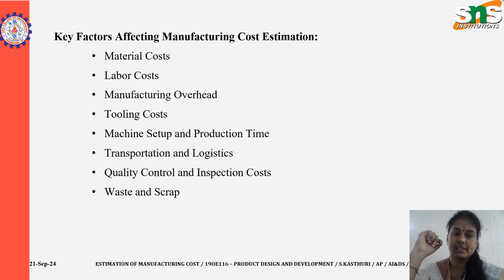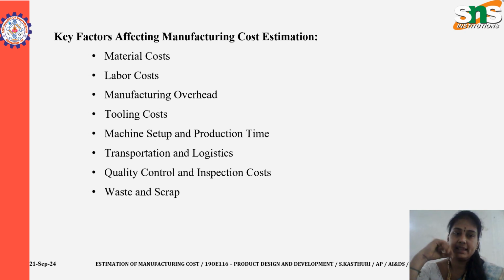The next one is the tooling cost. Tooling cost involves the development and maintenance of molds, dies, jigs, fixtures and other tools required to produce the product. The next one is the machine setup and production time. The time and cost involved in setting up machines for production, including calibration, testing and adjustments, are key factors in the cost estimation process.